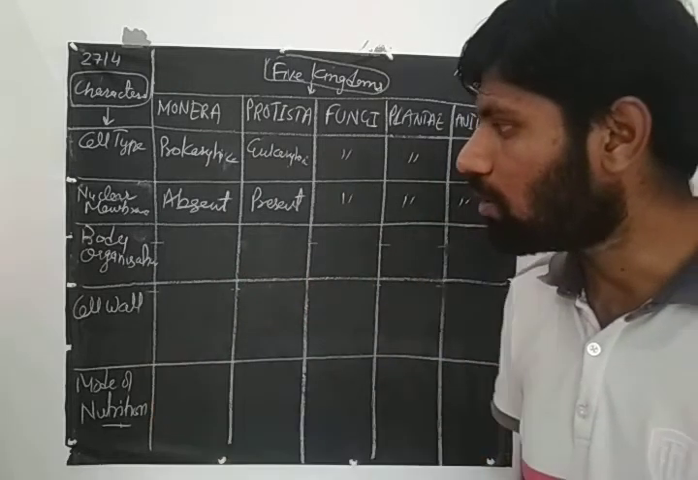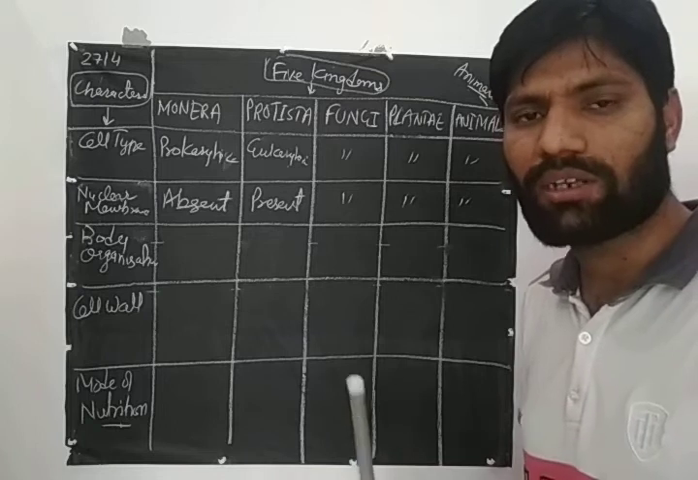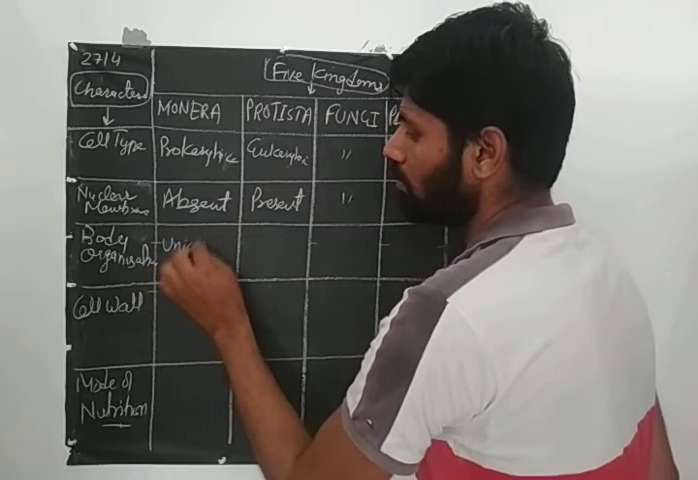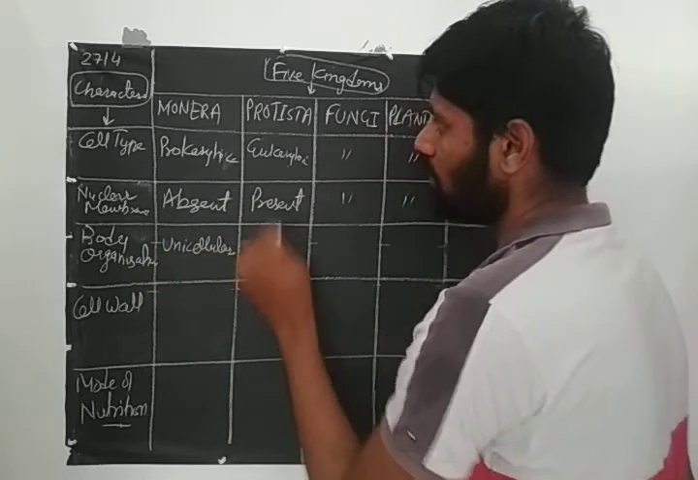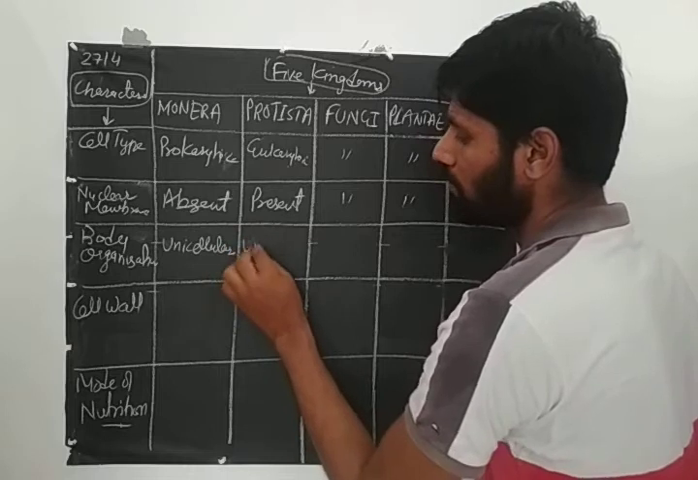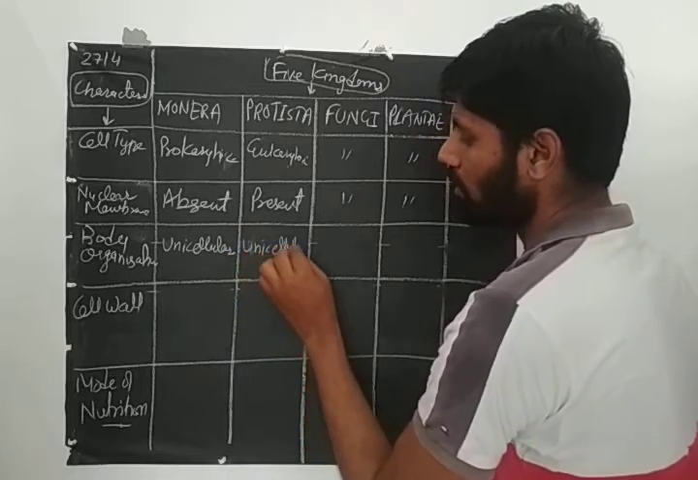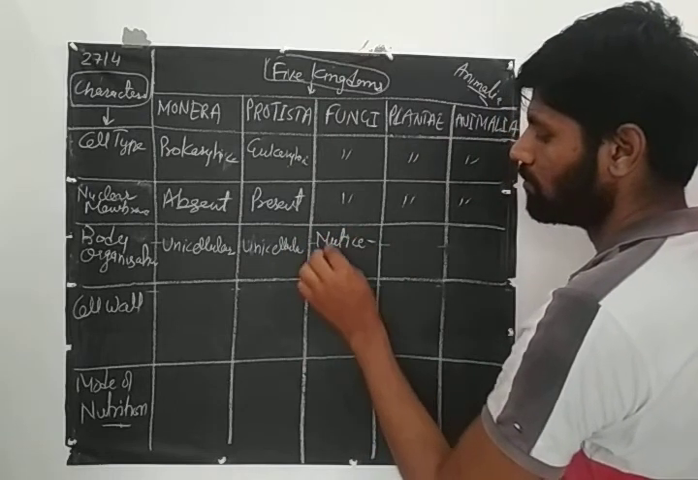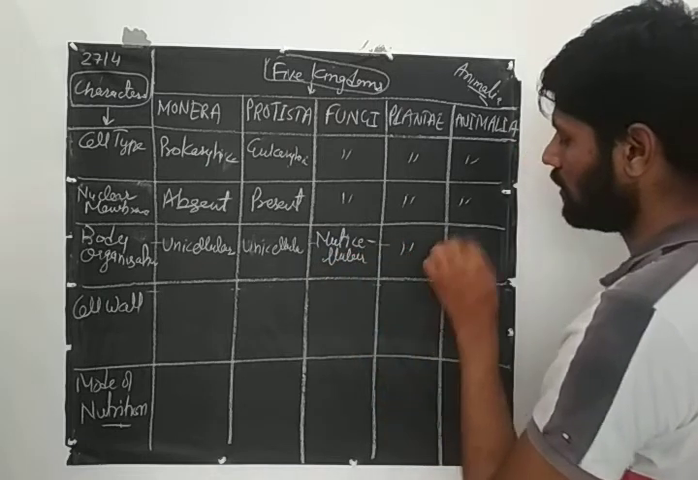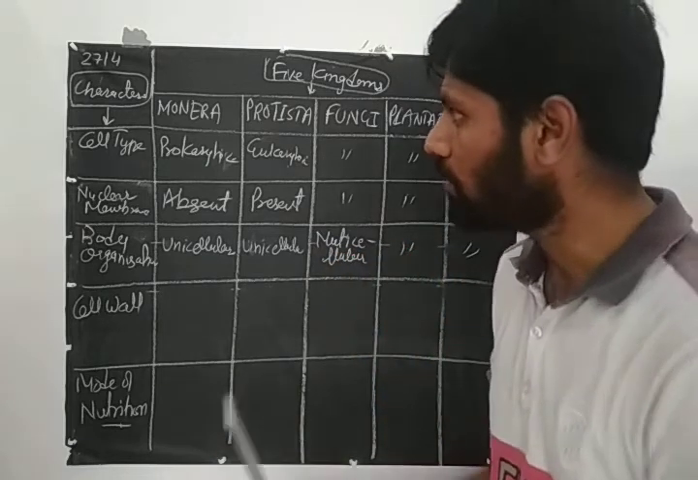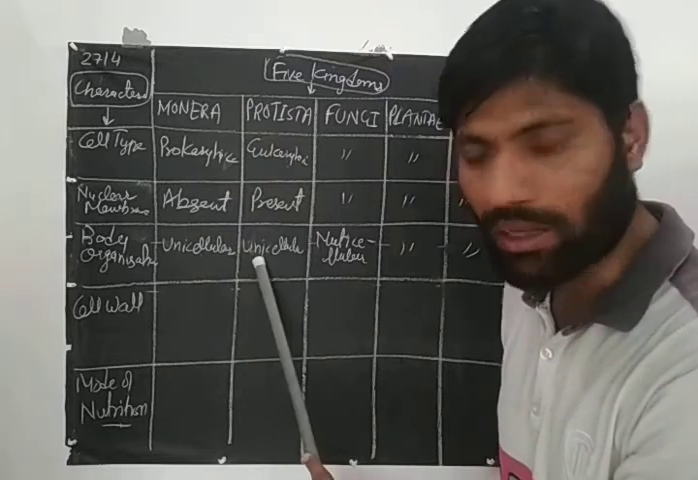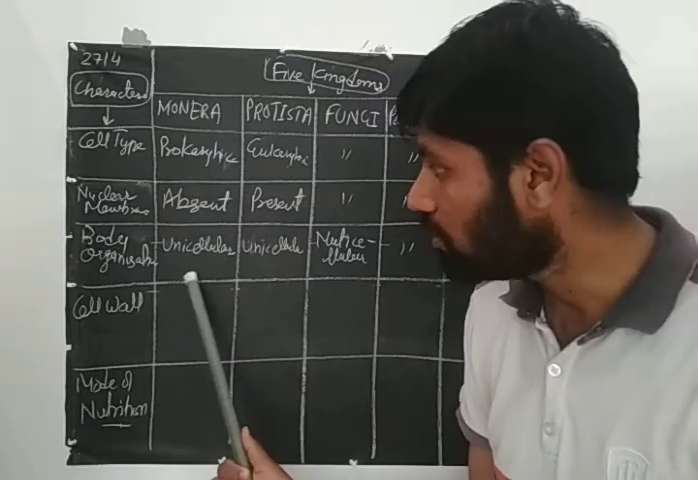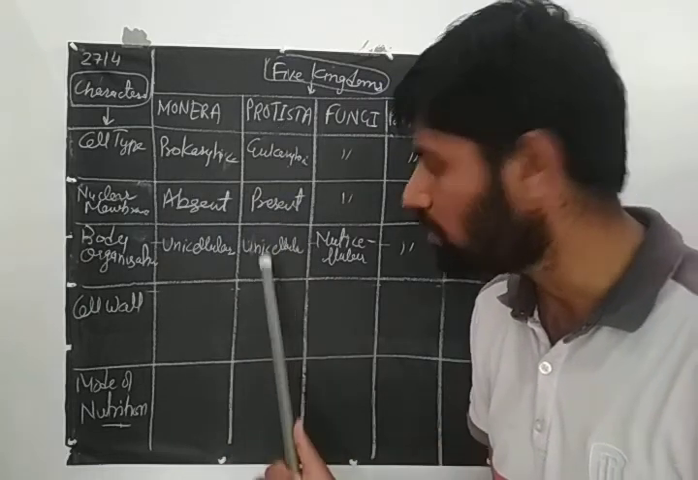Now third is body organization. That means how the body is organized, is it unicellular, multicellular, or how. So Monera, the body is unicellular. Protista also unicellular, and these are multicellular. Now see this, Monera and Protista both are unicellular, but what is the basic difference between Monera and Protista? Monera is prokaryotic unicellular, whereas Protista is eukaryotic unicellular.